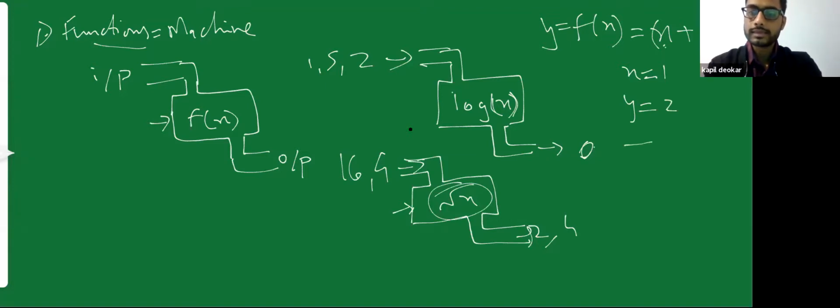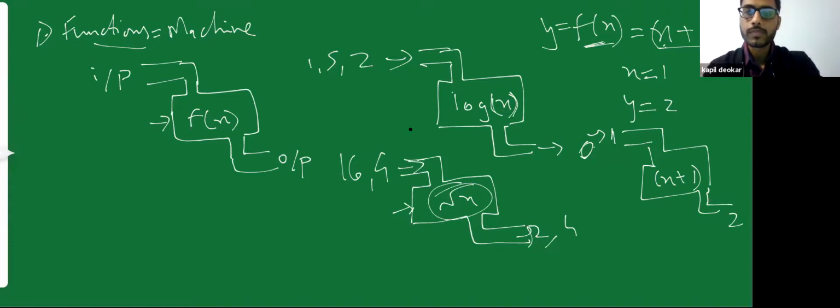Therefore, if I say this is my machine again, I'll draw. And this time the machine is x plus 1, or the function f of x is equal to x plus 1. What am I putting inside this machine? I'm putting 1. What am I getting as output? I am getting output as 2, because if I put 1, I'll get 1 plus 1, which is y equal to 2. Now, if I put 3 as my input, it will come inside and check 3 plus 1. 3 plus 1 is 4, so I'll get output as 4.